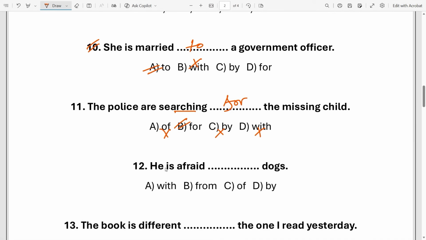Next, he is afraid dash dogs. He is afraid of. So option C, of, is the correct preposition. Afraid of expresses one kind of fear. Afraid of heights, afraid of dogs, afraid of lions, etc.